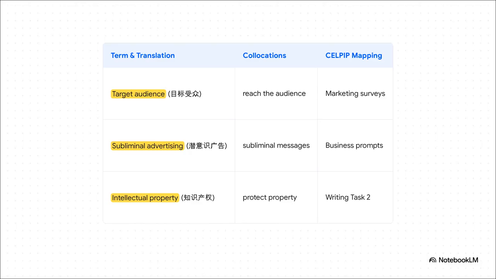Let's look at the business side of media. Target audience. Subliminal advertising. Intellectual property. These right here are your secret weapons for Writing Task 2. If the survey asks about supporting local businesses or marketing strategies, deploying these terms will absolutely elevate your response.